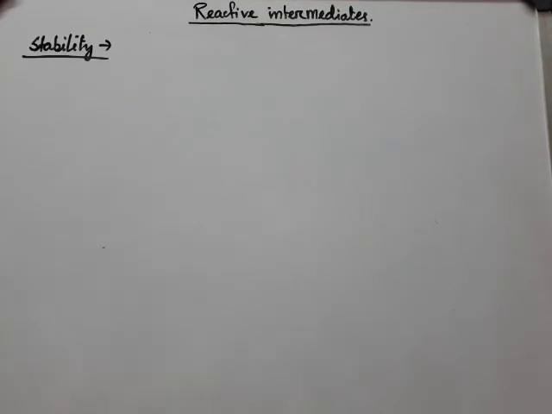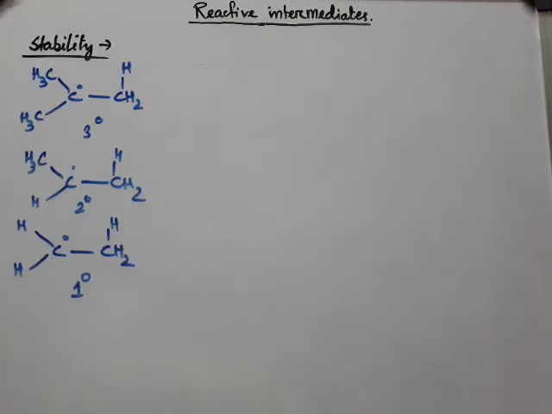Now we will discuss the stability of the free radicals in terms of hyperconjugation and resonance effect. So here we have taken 3 degree, 2 degree and 1 degree free radicals.